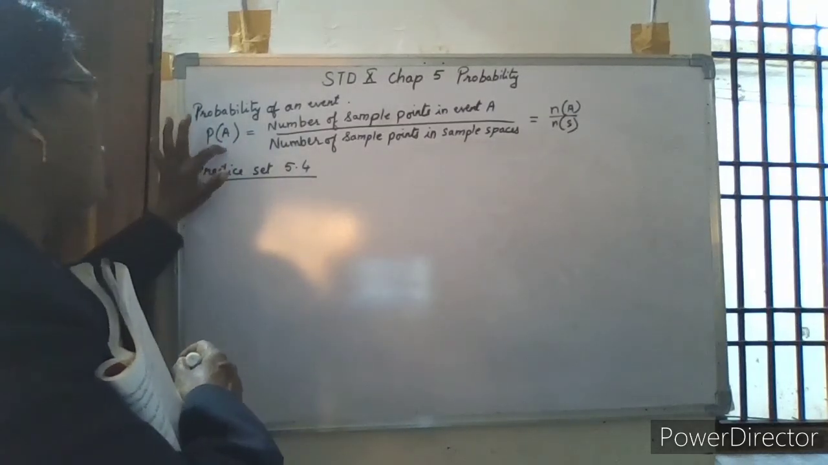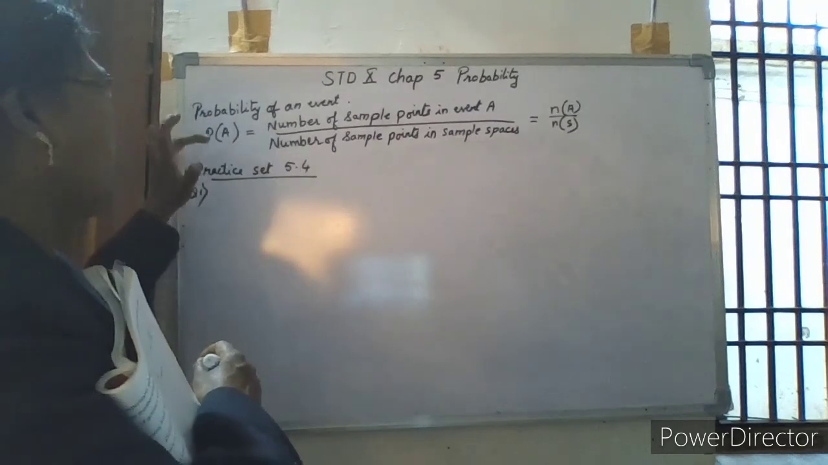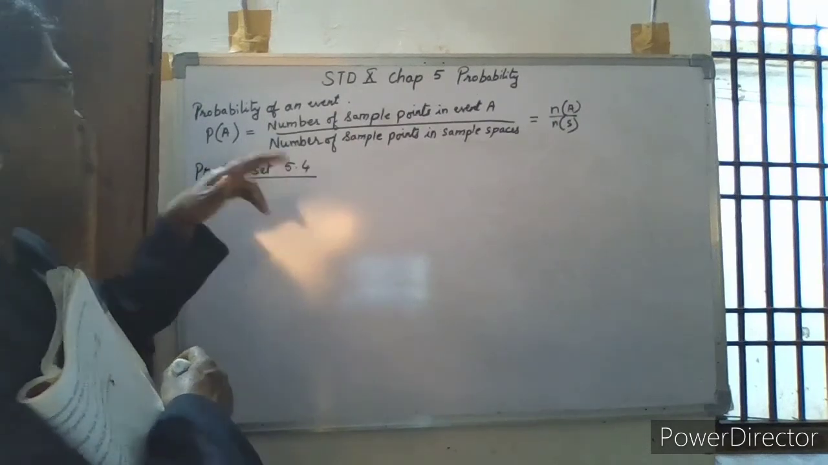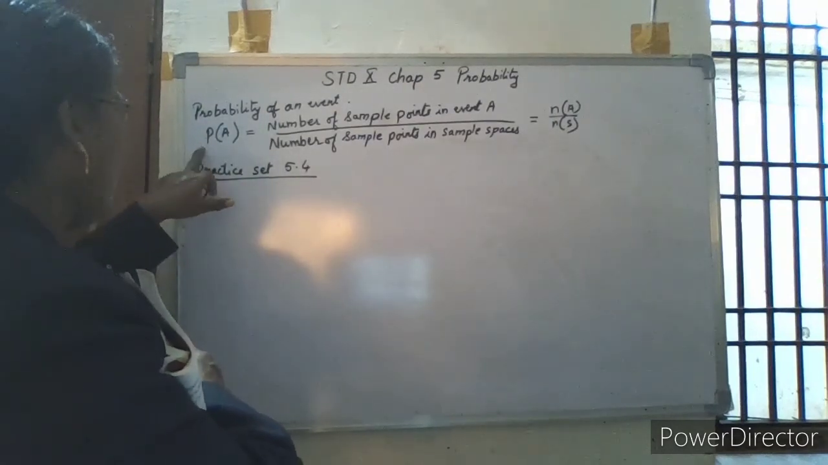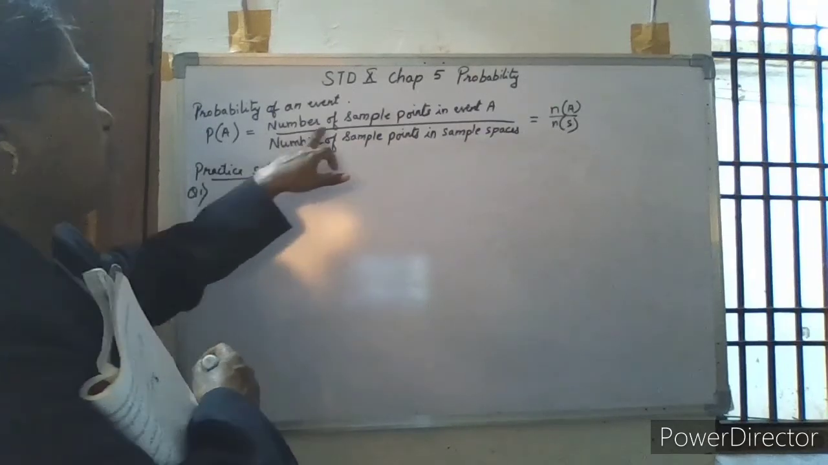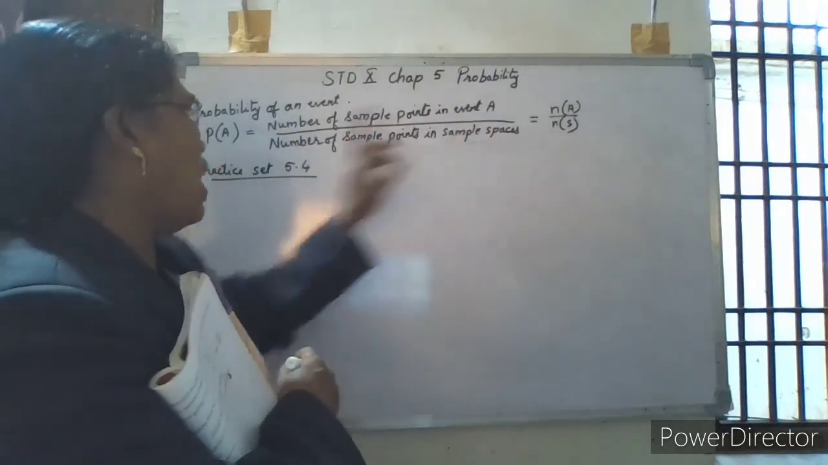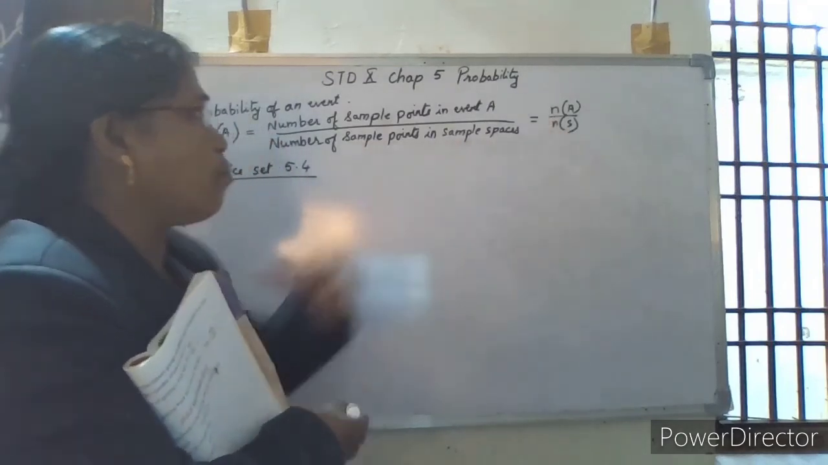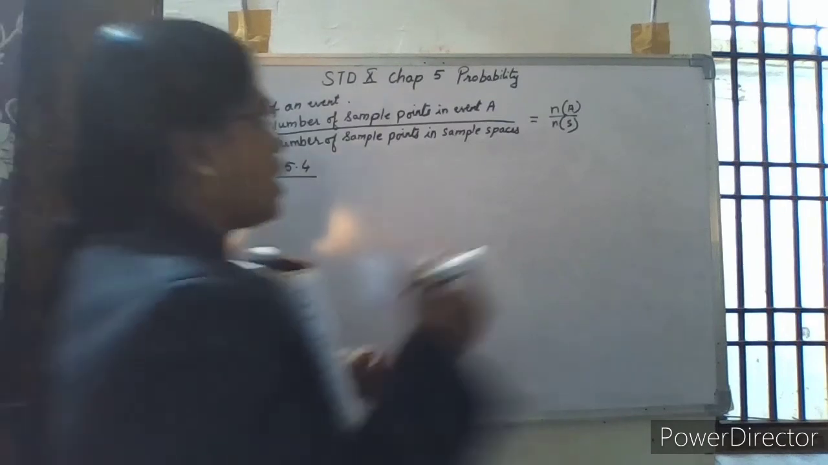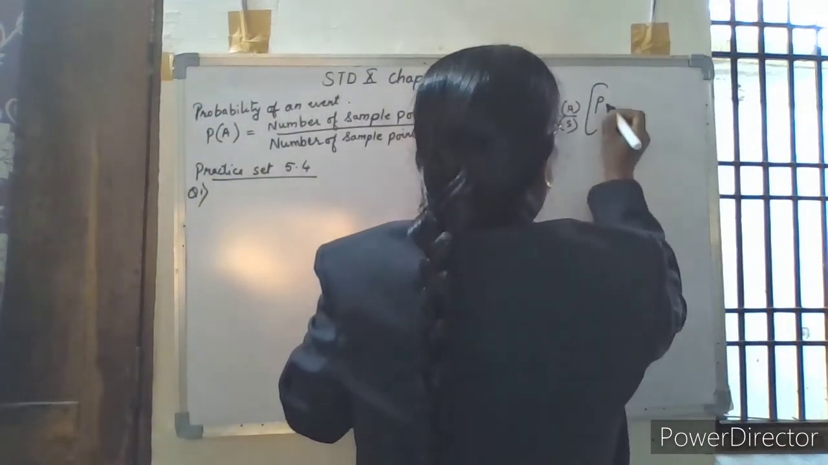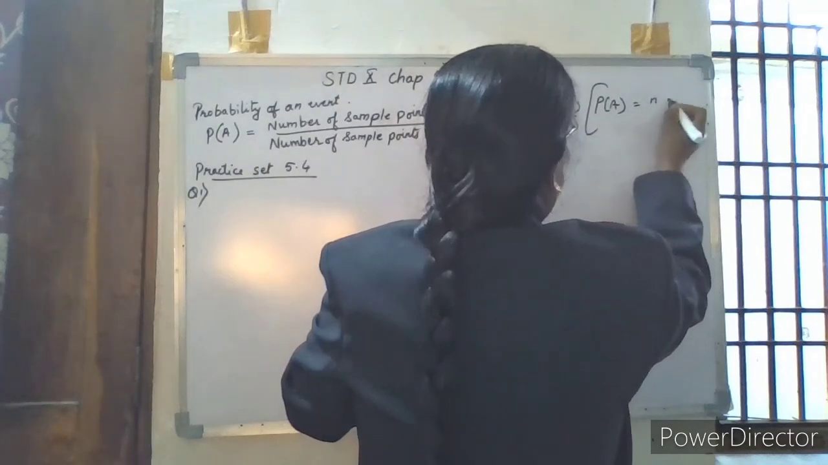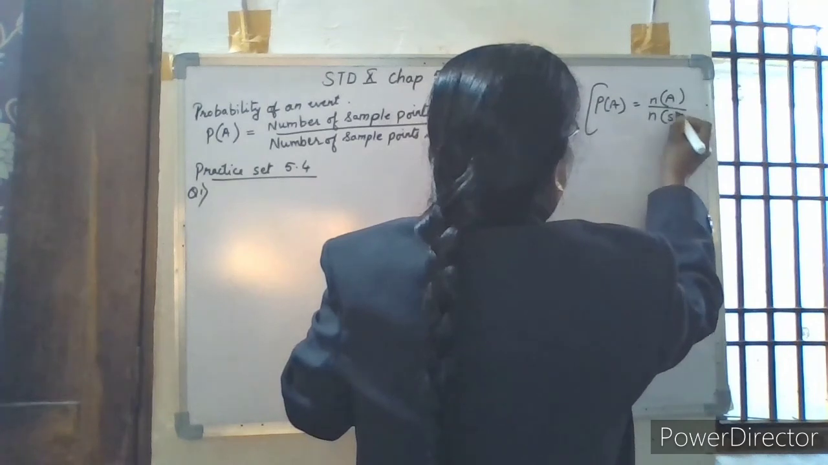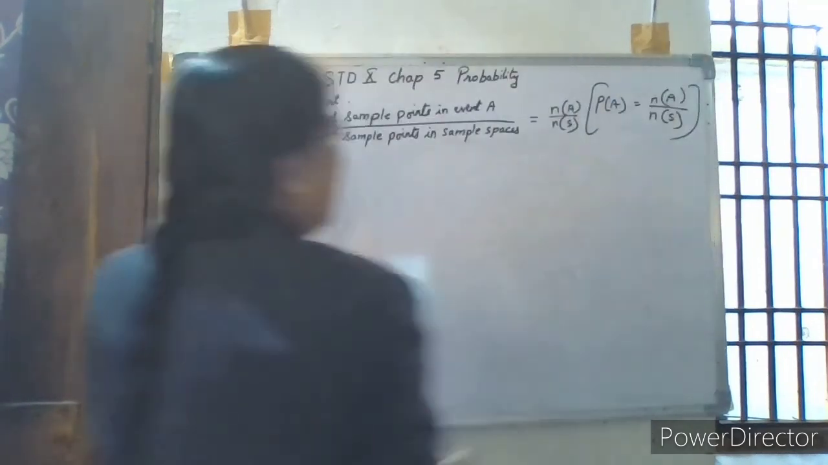So probability of event A is equal to, or any event, this letter will change according to what name you give for the event. So probability of event A is equal to number of sample points in event A upon number of sample points in the sample space. So in short, we can write it as probability of event A is equal to number of elements of event A upon number of elements of the sample space.